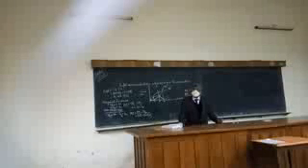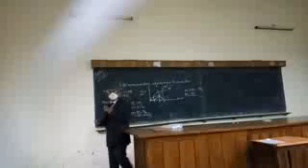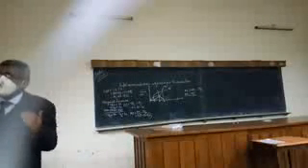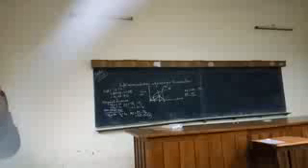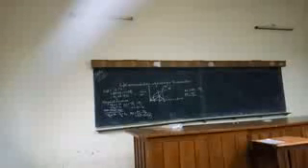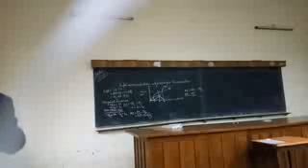Clear? As there is a gap between the MR and MC, the firm produces up to the point where MR exceeds the MC. That is a profitable situation. The point of production, or the level of output, where the MR equals the MC, that is the situation of no profit. There will be no profit.